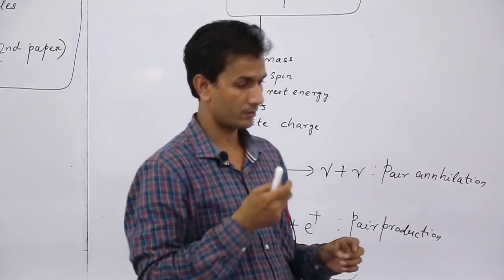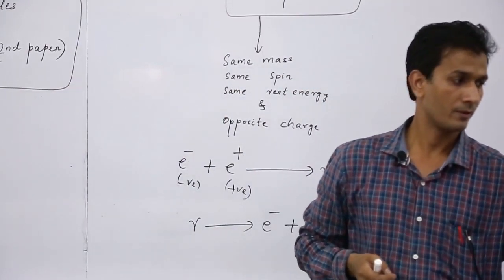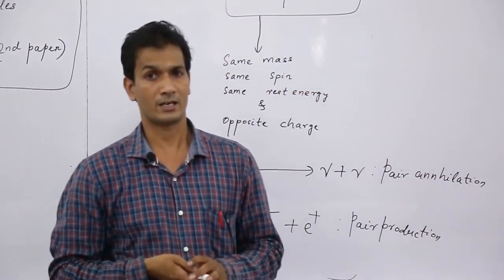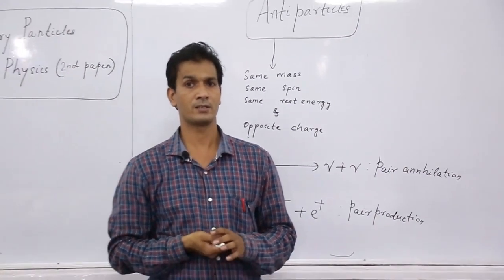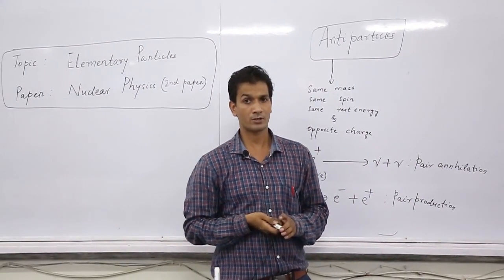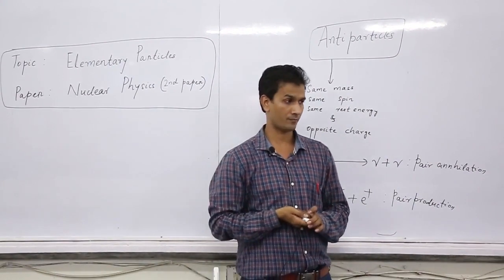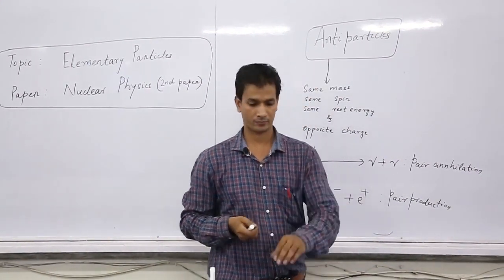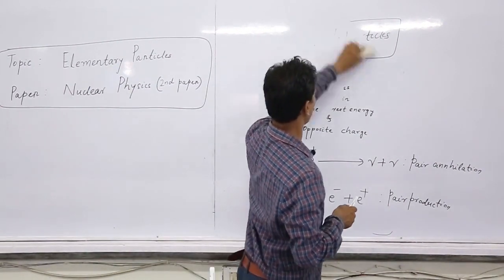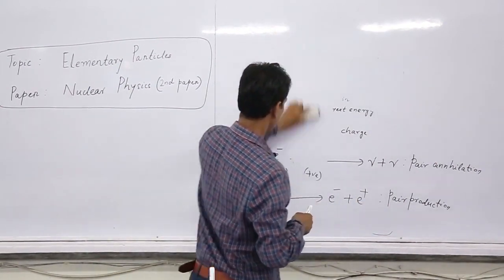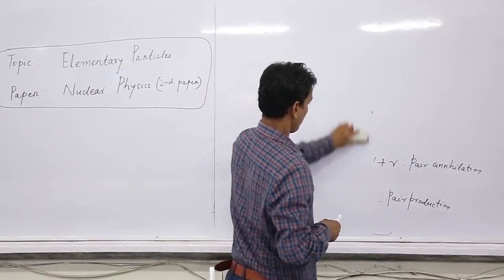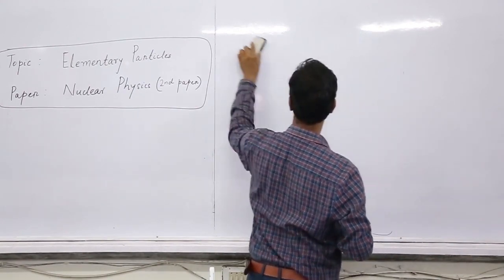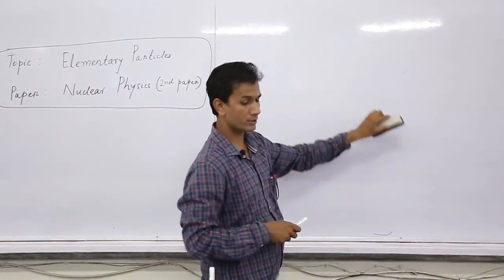Now let us consider a theory that was given by Dirac. Dirac was the first to predict the existence of antiparticles. So that theory is called Dirac hole theory. In 1928, Dirac proposed this theory.